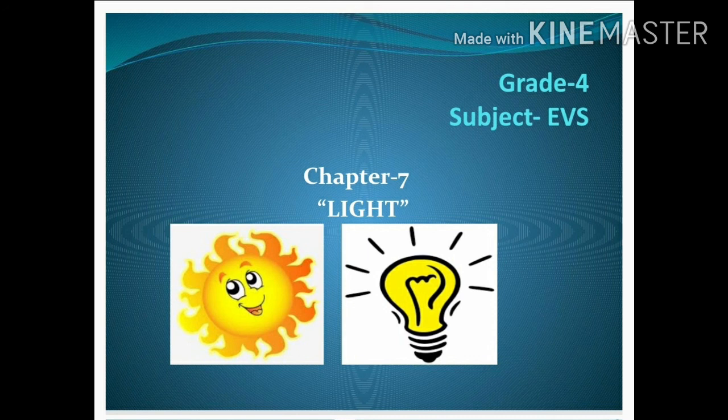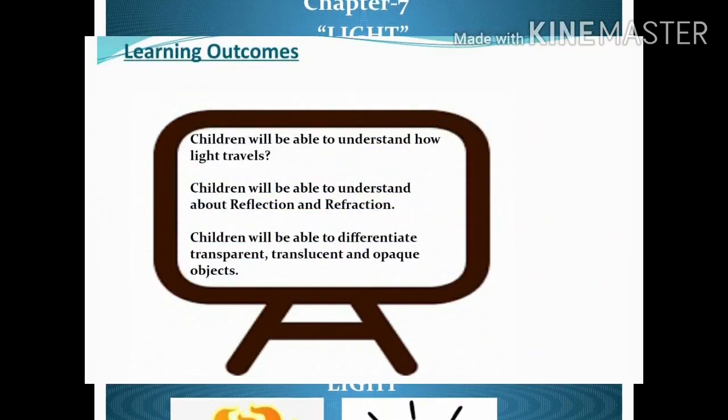Children, today we are going to discuss a very important chapter, that is chapter 7, Light. Light is a form of energy that enables us to see all the things around us. For example, bulbs and the sun. Light energy is very quick and travels faster than anything. In this chapter, let us learn more about light.